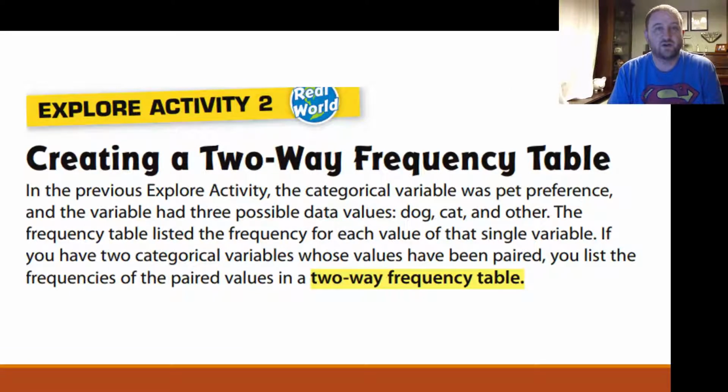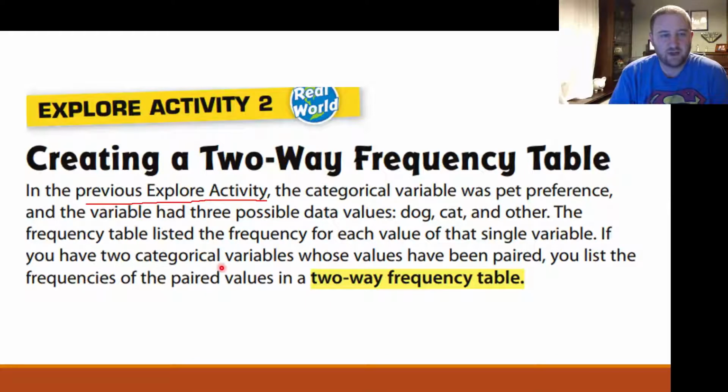Now you can also create a two-way relative frequency table. We talked about a two-way frequency table before, comparing two different things. In the previous explore activity, the categorical variable was pet preference, and the variable had 3 possible data values: dog, cat, and other. The frequency table listed the frequency for each value of that single variable.